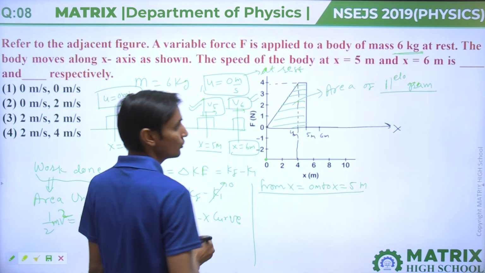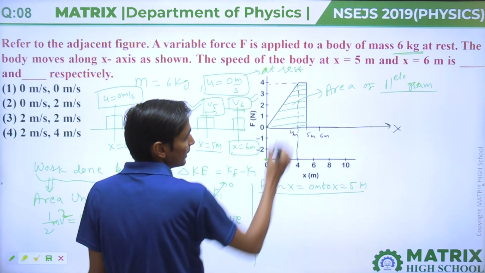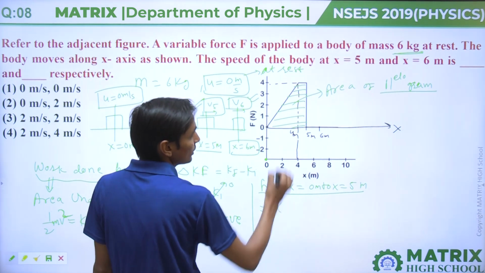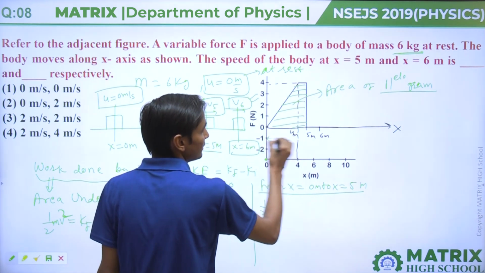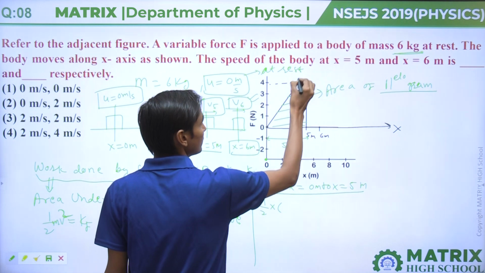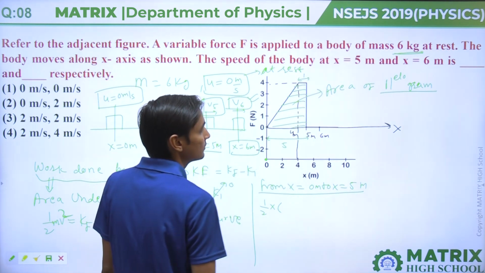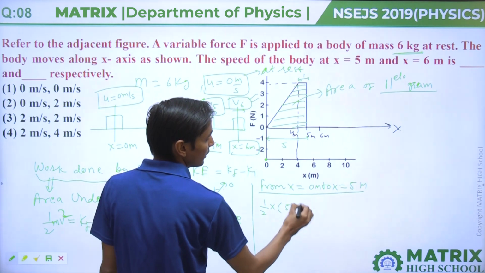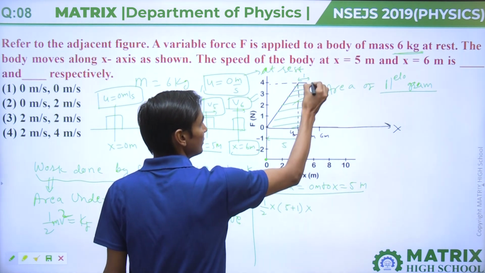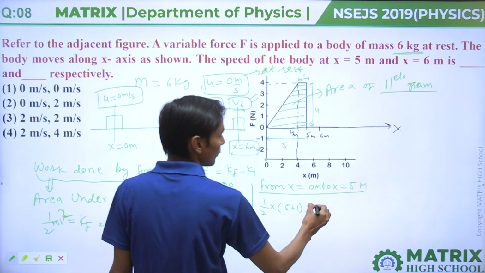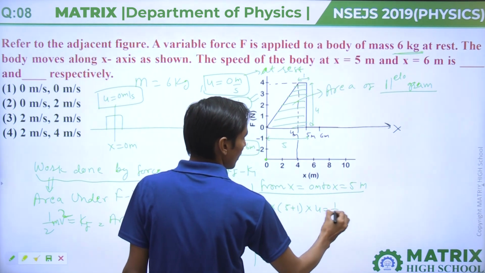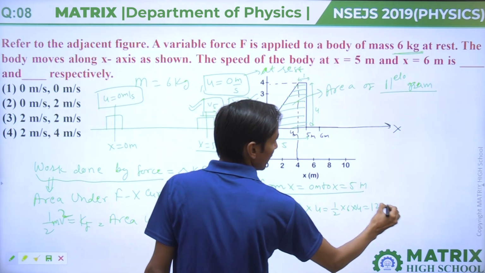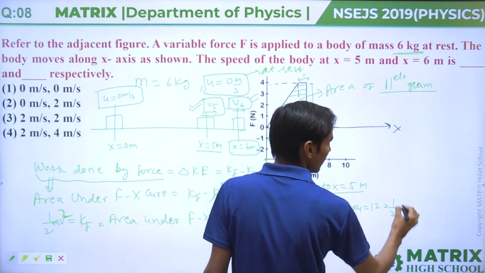From x equal to 0 to 5, the area is half into the sum of the parallel sides, which are 5 and 1, into the distance between them, which is 4. So half into 6 into 4 is 12, equal to half m v5 squared, where m is 6.